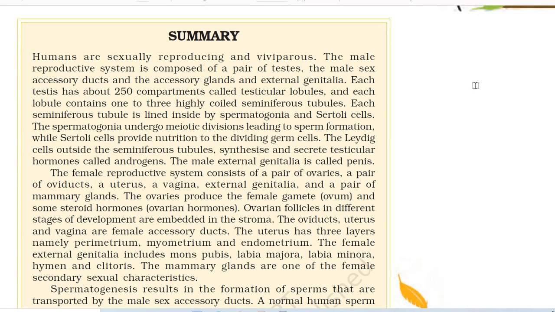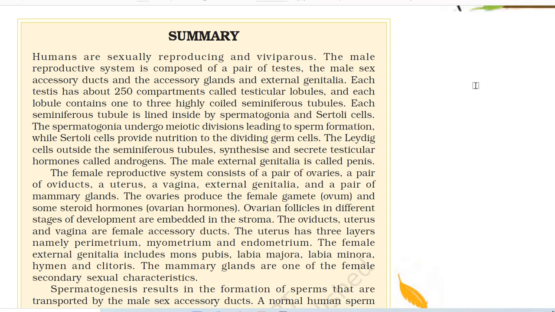Summary: humans are sexually reproducing and viviparous. The male reproductive system is composed of a pair of testes, the male sex accessory ducts, accessory glands and external genitalia. Each testis has about 250 compartments called testicular lobules, and each lobule contains 1 to 3 highly coiled seminiferous tubules. Each seminiferous tubule is lined inside by spermatogonia and Sertoli cells. The spermatogonia undergo meiotic divisions leading to sperm formation, while Sertoli cells provide nutrition to the dividing germ cells.